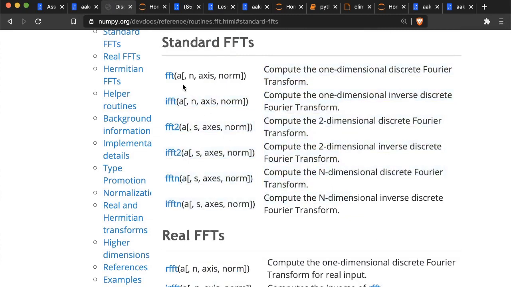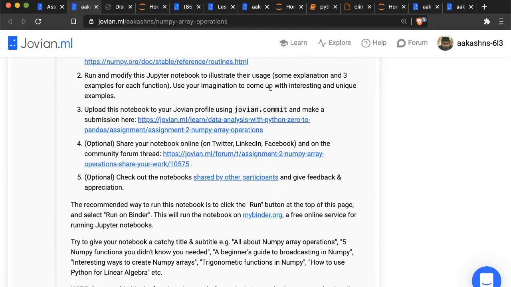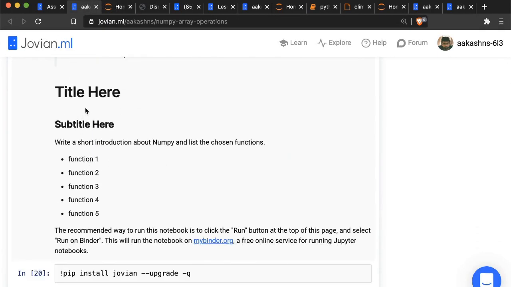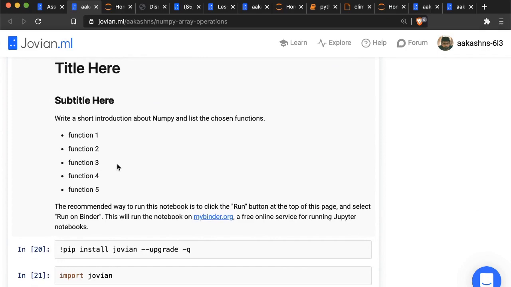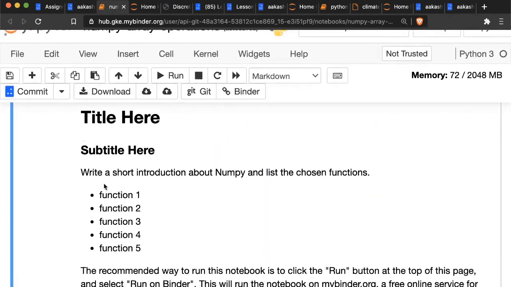So you pick 5 functions, and then for each function, you need to come up with 3 examples: 2 examples that work and 1 example that breaks. And then you also need to explain the function in your own words, right? And the way you need to do that is by modifying this Jupyter notebook. So you have a Jupyter notebook here. When you run it and open it up, what you should do is give it a nice title.